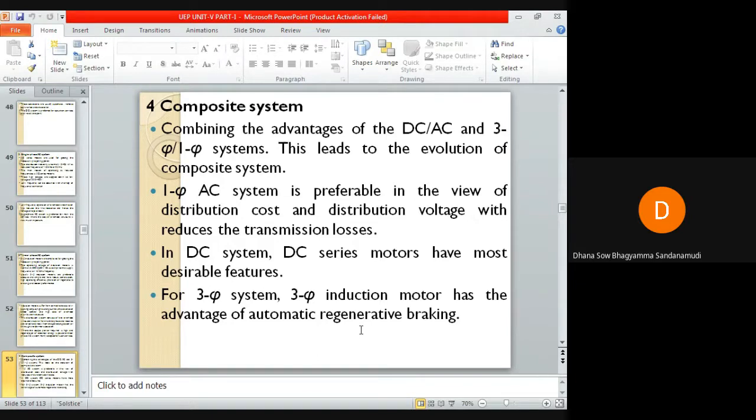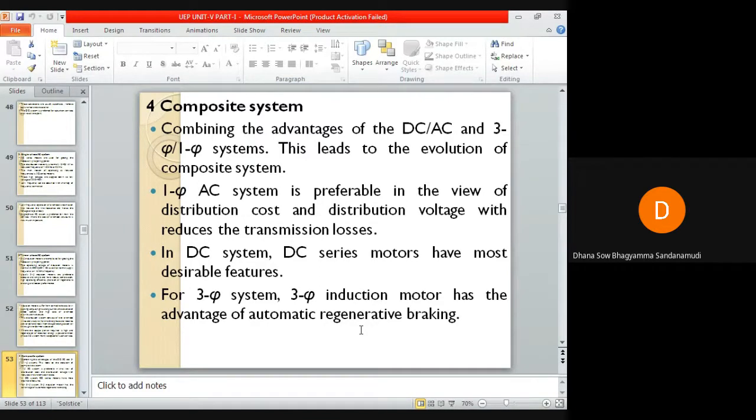It will be better if we are able to combine these systems together to have a much better operating system. So it is necessary to combine the advantages of these systems. We can combine DC and AC, three phase and single phase. This leads to an evolution of a composite system. When we combine these systems, it becomes a composite system.